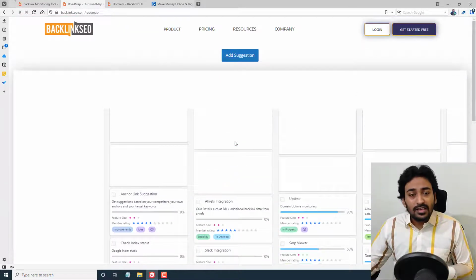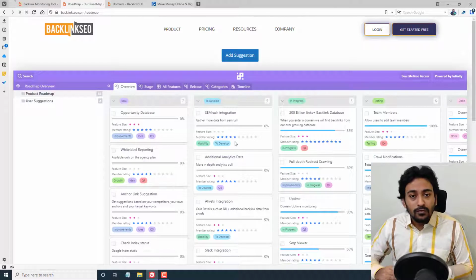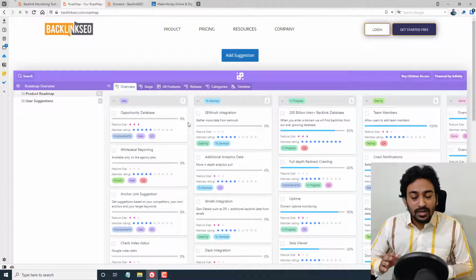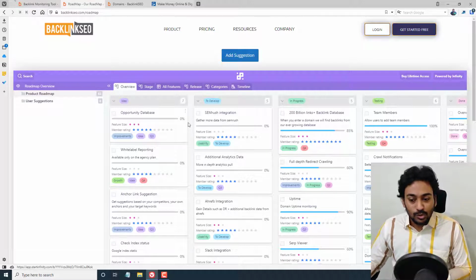So we can see that it is not a short-focused tool. They are focusing on a larger scale on basically backlinks and competitor analysis, all these cool things which come under the off-page SEO status. That is the main thing. I just wanted to showcase it quickly before I go into the system.